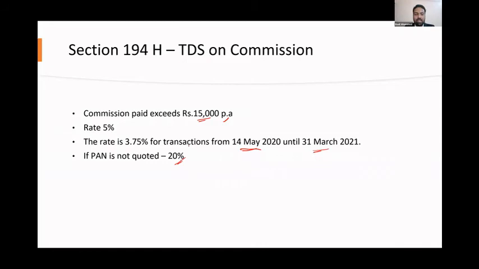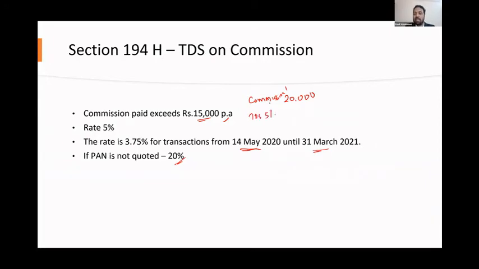20%. So let's take an example to understand this. Suppose you're paying 20,000 as commission. When you're paying 20,000 in commission, you're not supposed to pay the full 20,000 to that commission agent. You have to deduct 5% TDS on this.